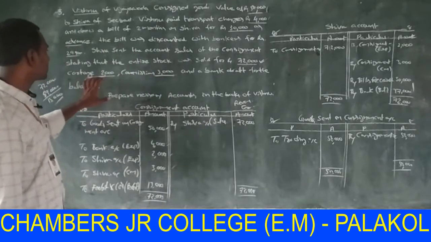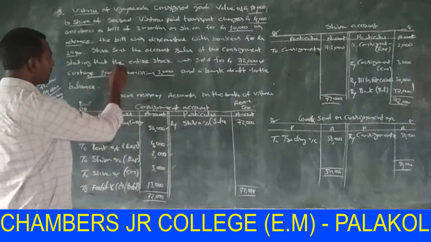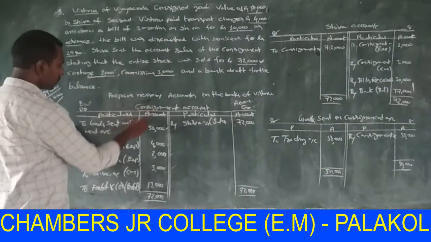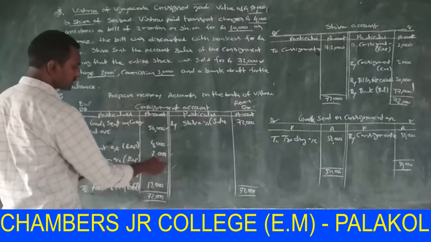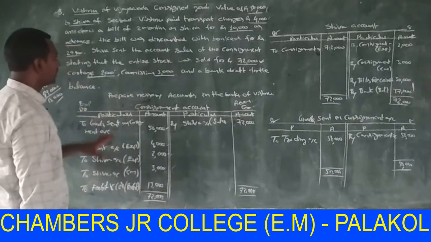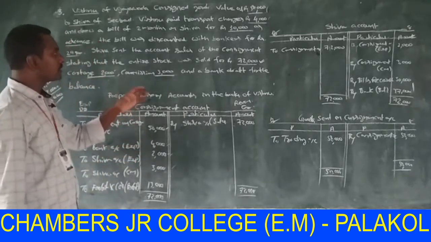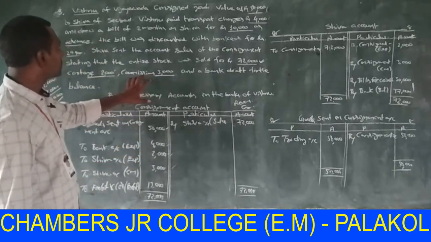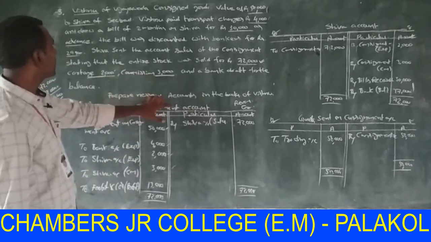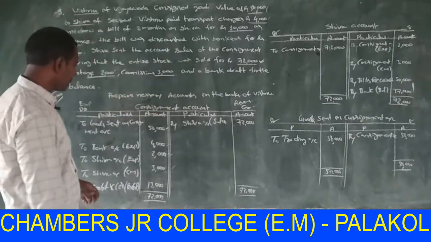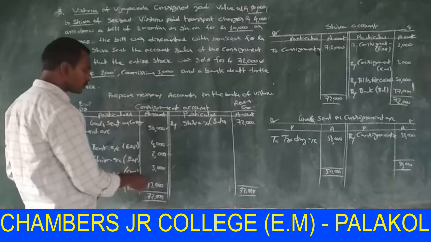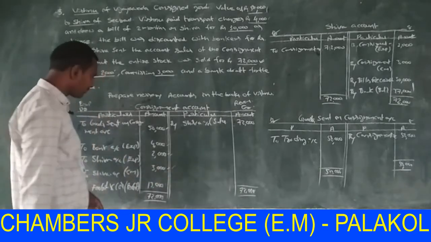Next, cartage. This is expenditure of consignee. It is also debited in consignment account, that is 2,000. And commission 3,000, paid to consignee by consignor. So it is an expenditure, also debit in consignment account.